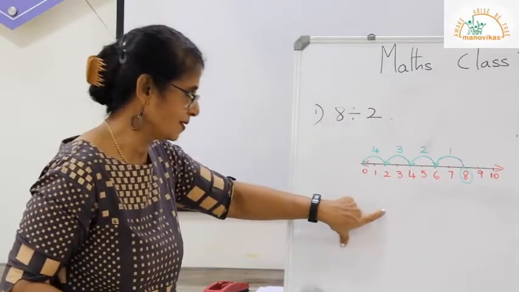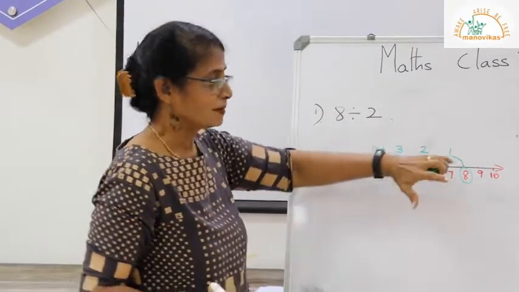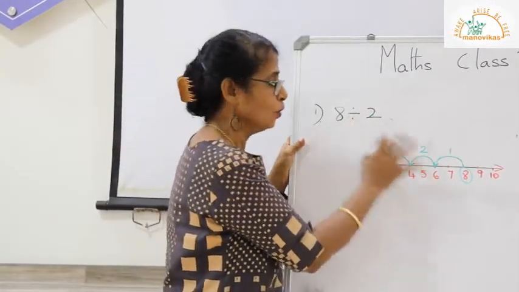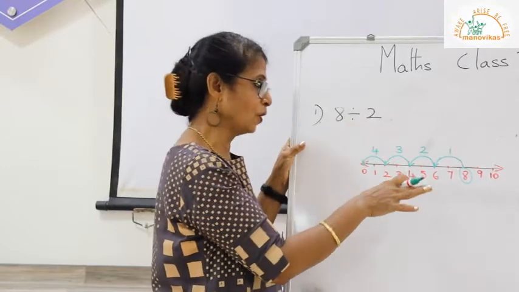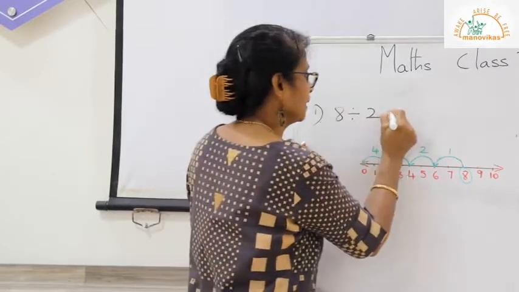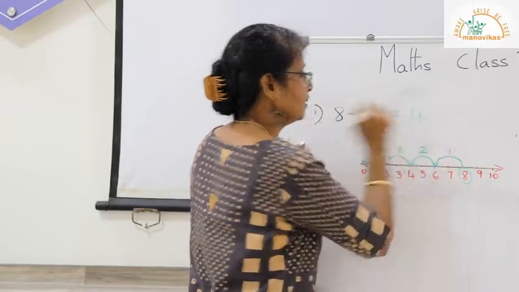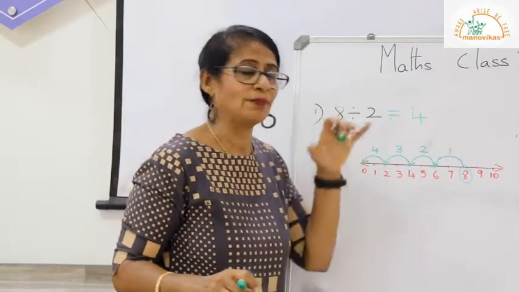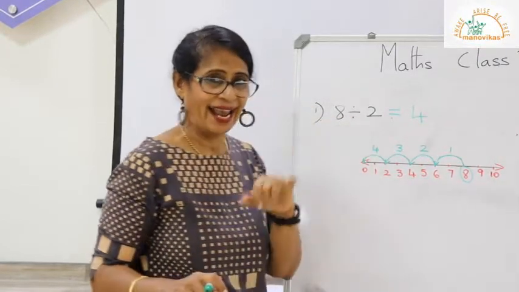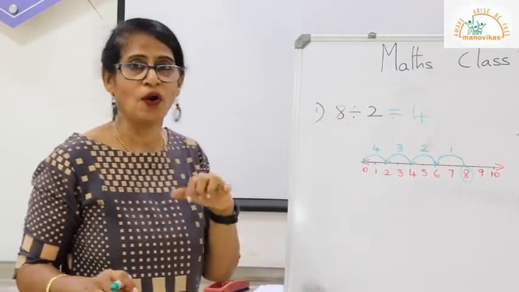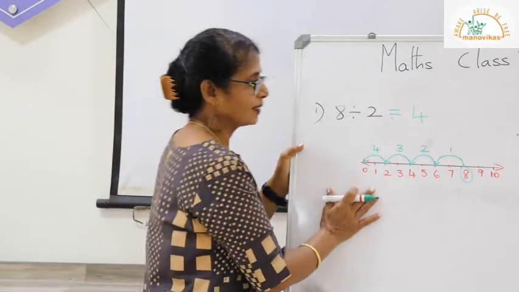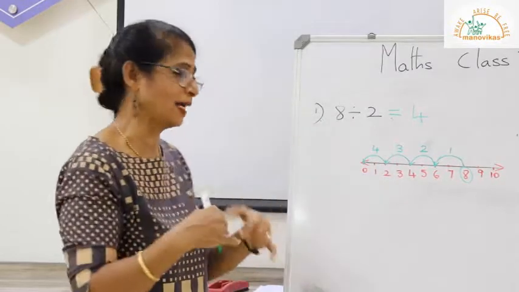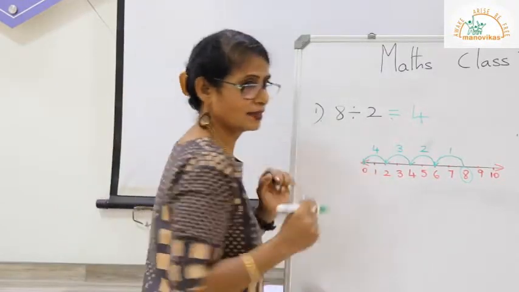What does this tell us? That we have subtracted 2 from 8 how many times? 4 times. Which gives us the answer or the quotient as 4. Because 2 multiplied by 4 gives us 8. So 2 times 4 is 8. And this is the way we do it on the number line. We subtract by going backwards till we reach 0.